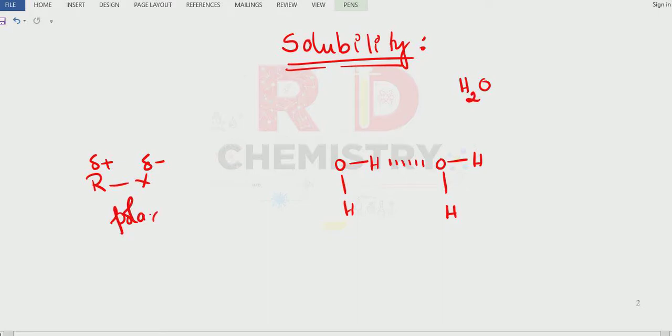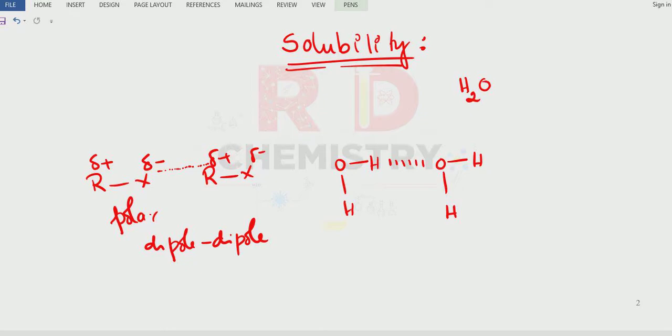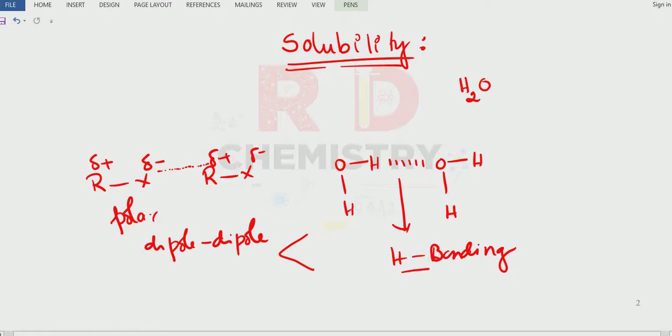Correct? Now, if I take neighboring alkyl halides, there is an attraction between the electronegative halogen and the electropositive carbon atom. These kinds of interactions are called dipole-dipole interactions. In the case of water, there is hydrogen bonding between the molecules. The dipole-dipole interactions are weaker compared to hydrogen bonding. So hydrogen bonding is a stronger interaction compared to dipole-dipole interaction.